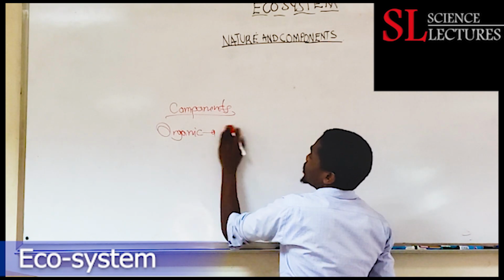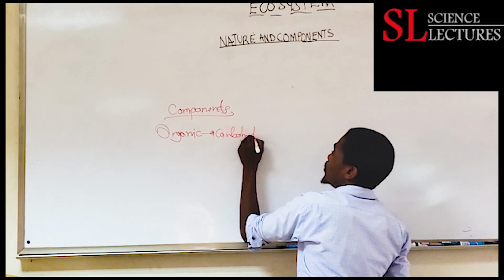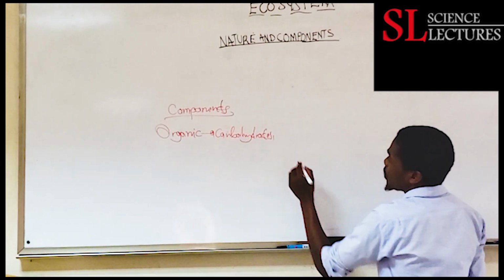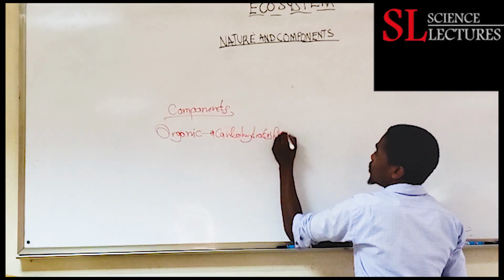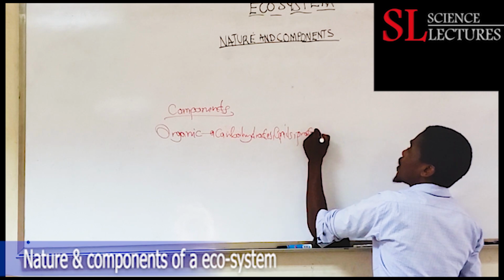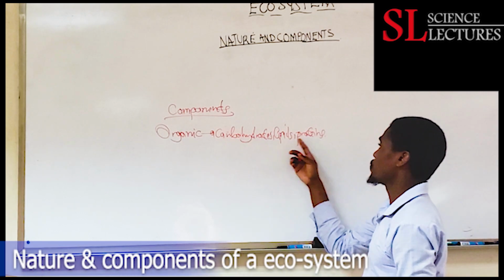Carbohydrates are organic components. Then we can give examples of lipids and proteins. At least an ecosystem should have the organic components: carbohydrates, lipids, and proteins.